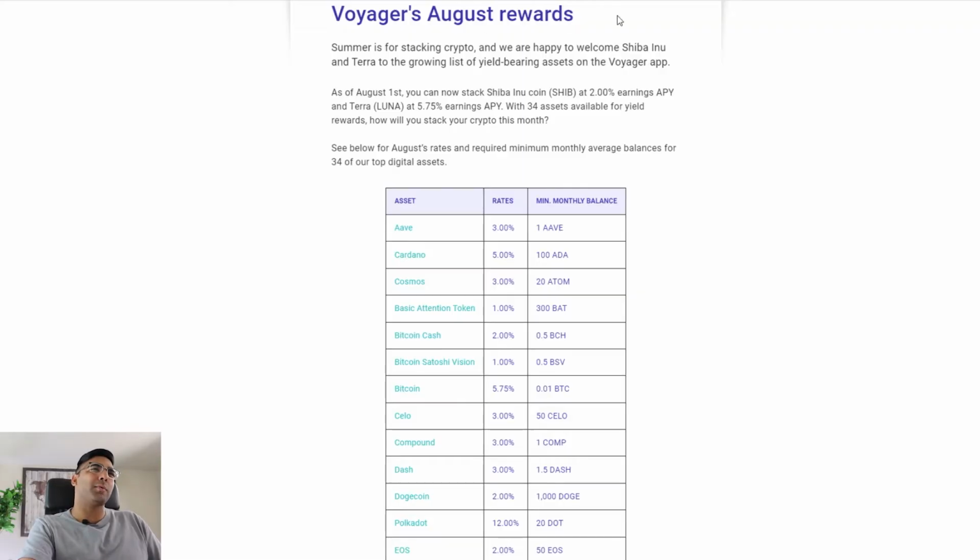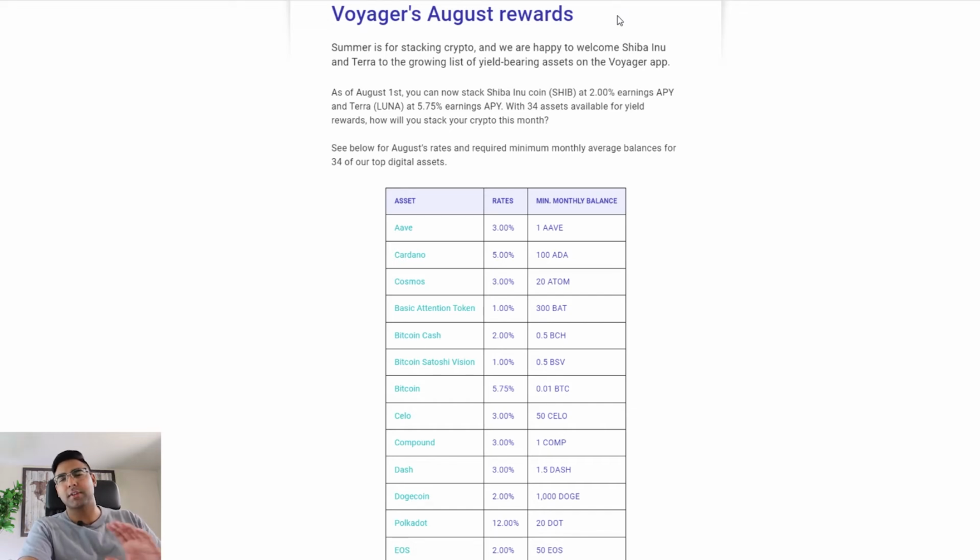Next up, we've got Voyager, and Voyager's August rewards. How it works with Voyager is that every month they change their interest rates in terms of what you can earn in APY on your cryptocurrency. And when it comes to Nexo or Celsius or Coinbase, every platform has its own rules, whether they change it monthly or instantaneously at their discretion, etc.